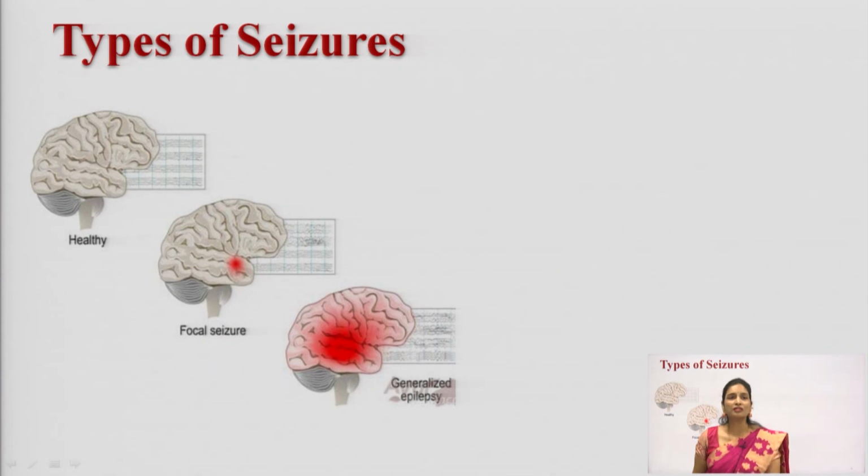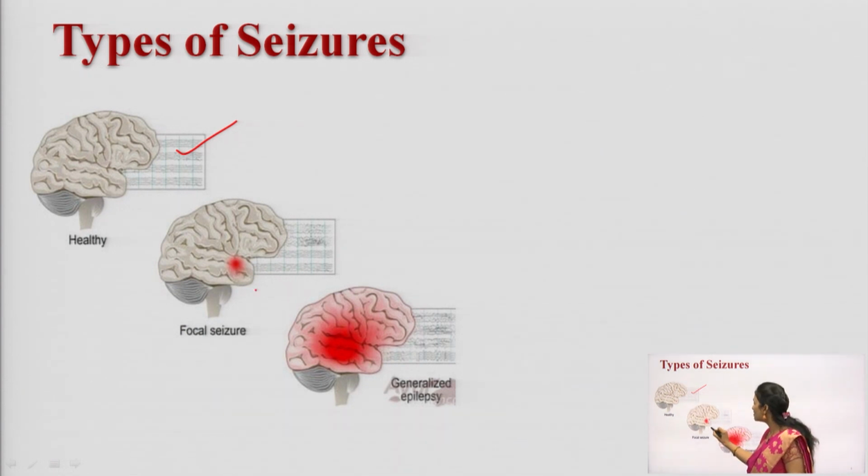Okay, and types of seizures. Seizures are classified mainly into two types: generalized seizures and partial seizures. This is the first picture you can see, a healthy brain, so there are no seizures here. And if I talk about the focal seizure, here you can see a somewhat red position. This is a focal seizure, which is seen in a single part of the brain. And what about the generalized seizure?